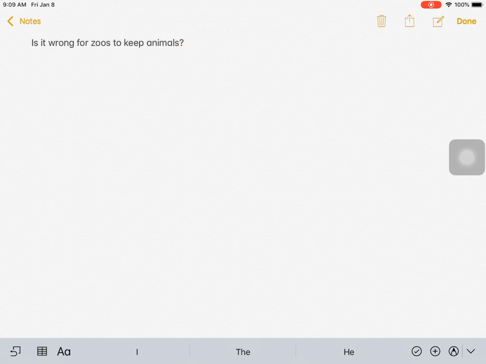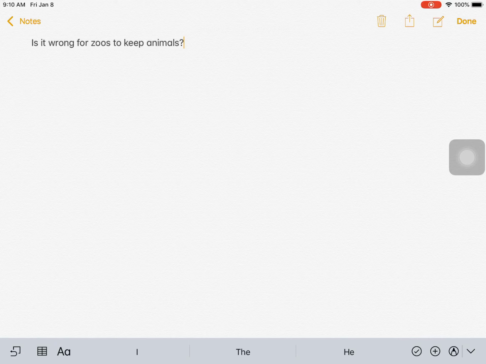So as you guys know, we are going to be writing an argumentative essay. The point of the essay is to choose a debatable topic, which you guys should have already done, and then to choose one side of it. So this week we are going to be doing some research, because before you can really choose a side, you need to read about it a little bit.